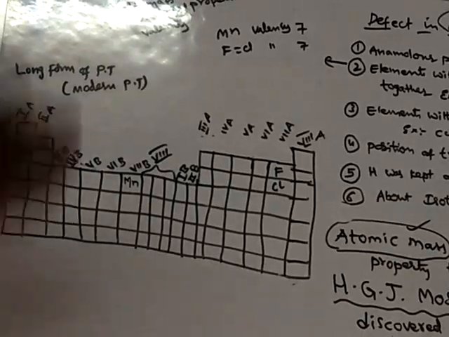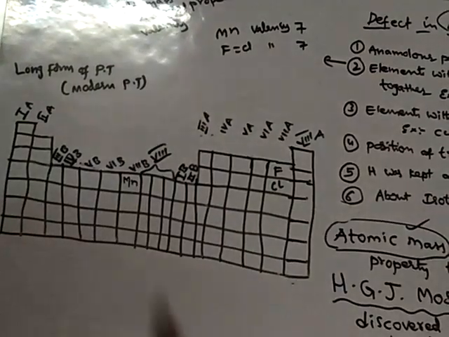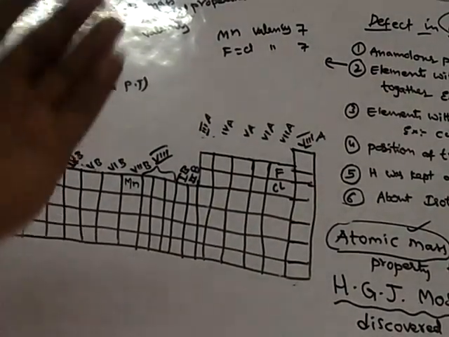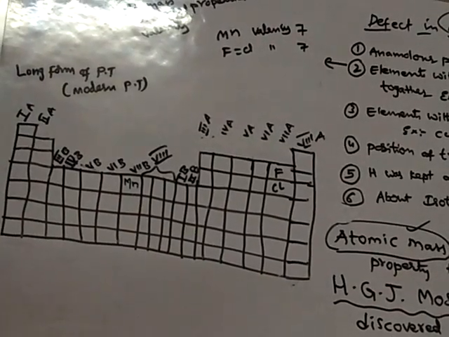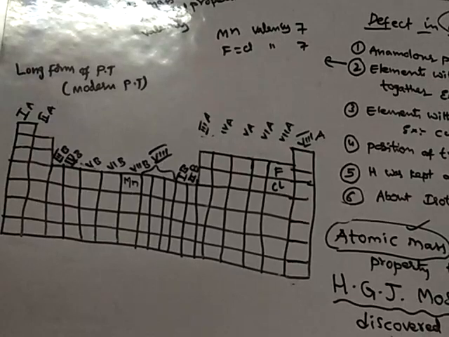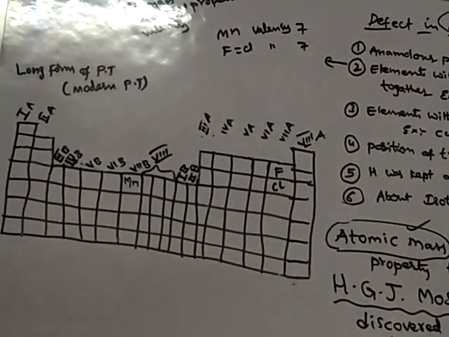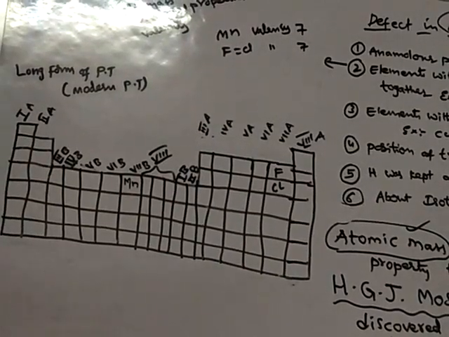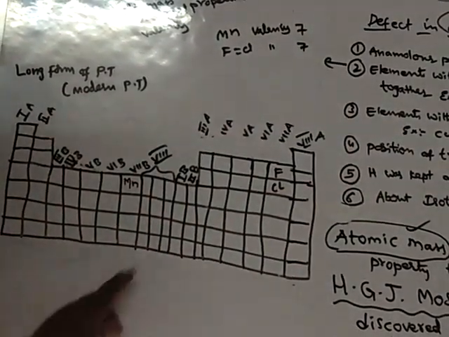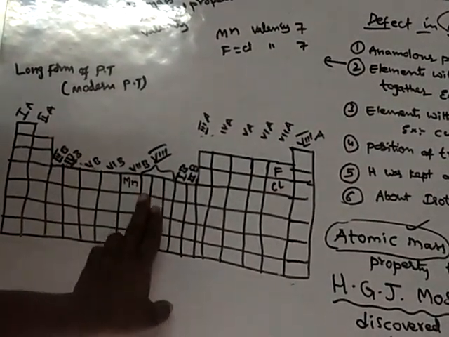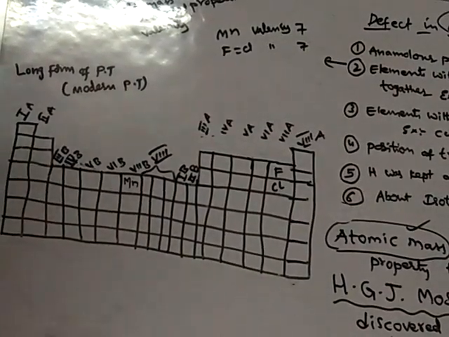In the Mendeleev periodic table, copper is separated from the iron group. The iron group was kept in the 8th group, and copper was kept in the first group by Mendeleev. But in the long form of the periodic table, copper and iron were brought nearer together, though they are not placed together.